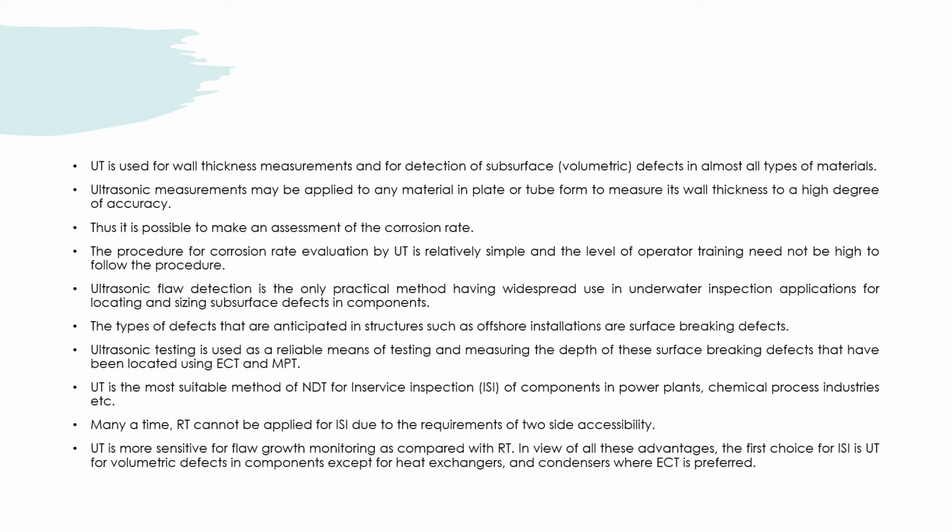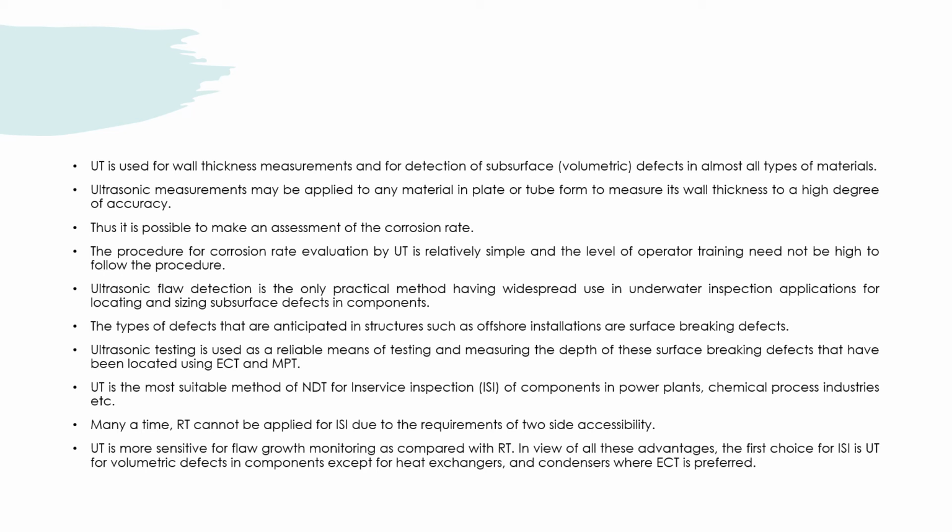UT is the most suitable NDT method for in-service inspection of components in power plants, the chemical process industry, etc. Many a time RT cannot be applied for in-service inspection due to the requirement of two-side accessibility.